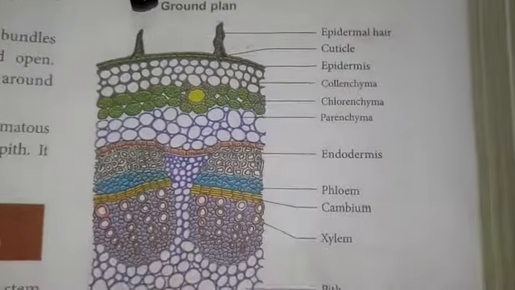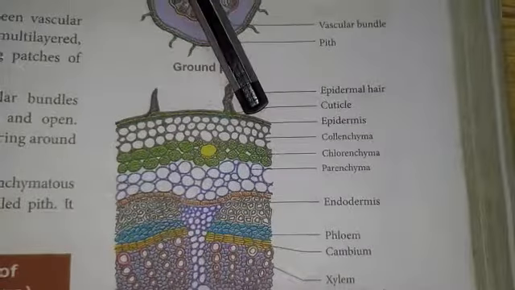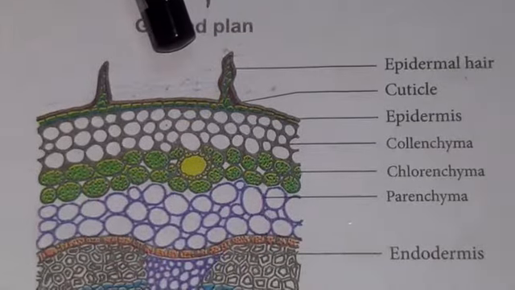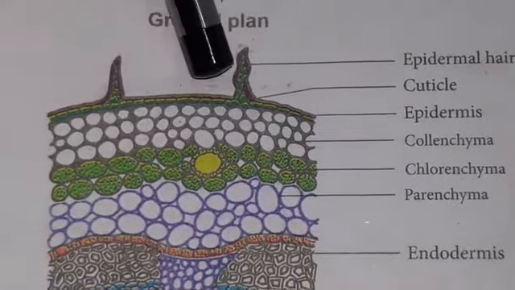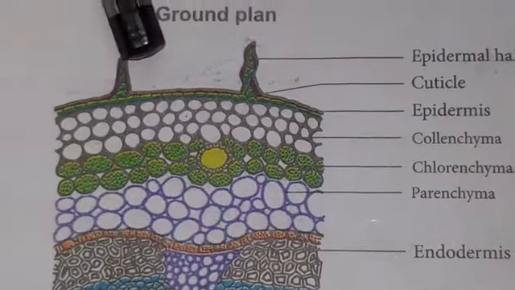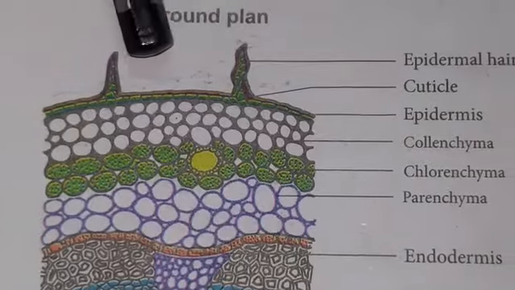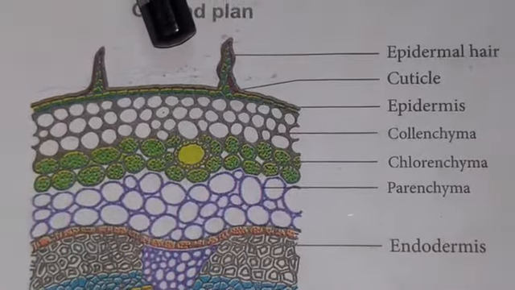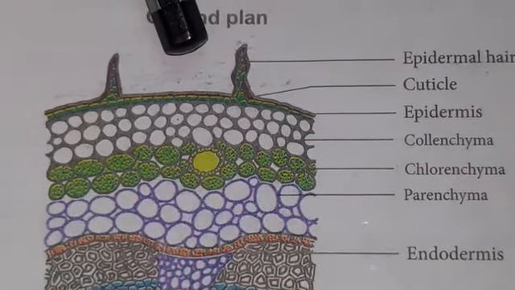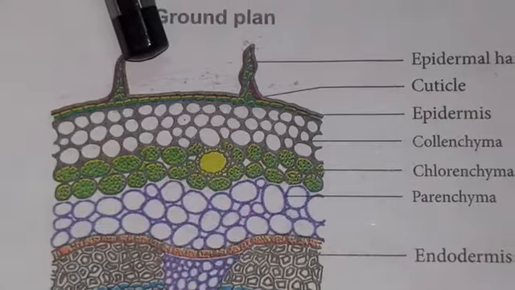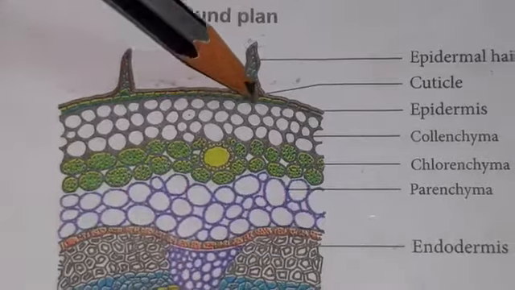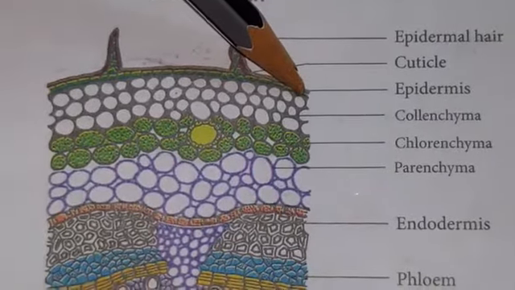In the dicot stem, the outermost region is epidermis. The epidermis consists of a single layer of parenchymatous tissue arranged without any intercellular spaces. Like the root, the outermost region of the stem also consists of a single layer of parenchymatous tissue arranged tightly without any intercellular spaces. The outer walls of the epidermal cells have a layer called the cuticle. So above the epidermis, there is a thick cuticle in the stem.